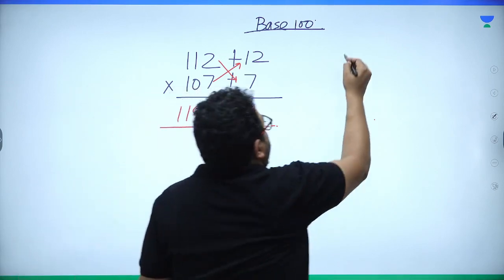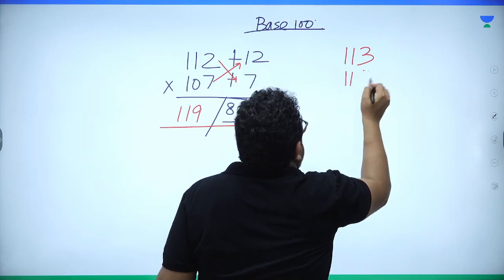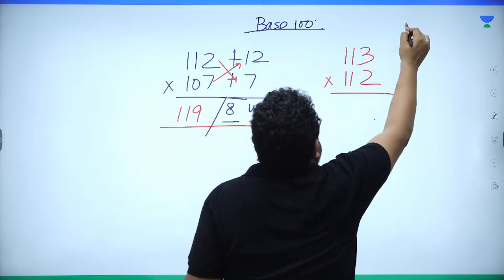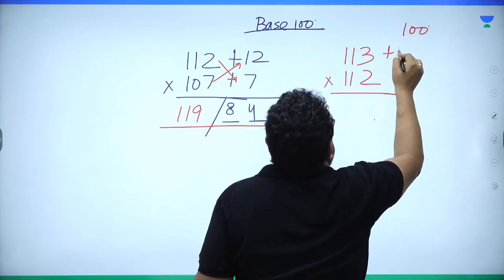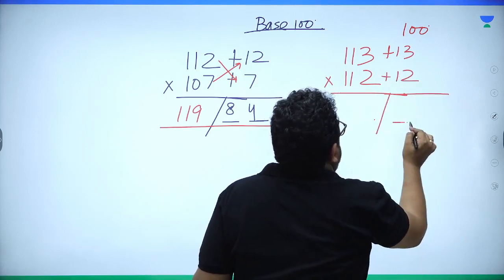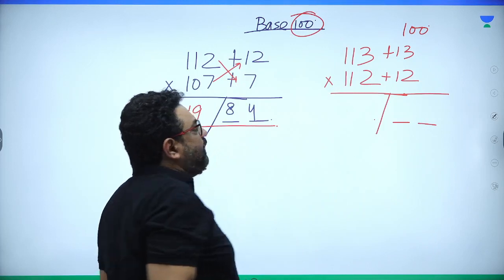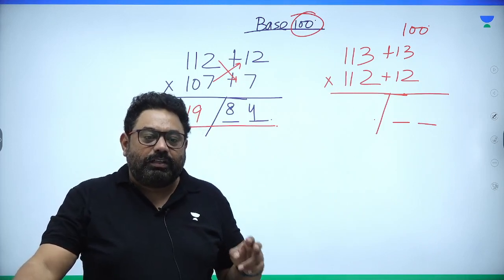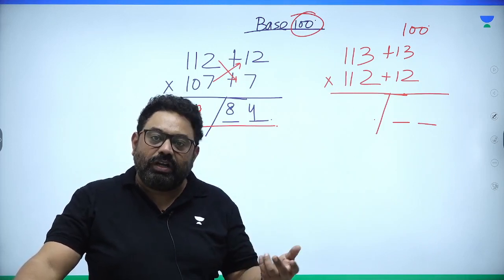I say what is 113 into 112? So I take the base as 100, and this is plus 13, and this is plus 12, and make a partition with only 2 spaces because the base is 100. Now what is 13 into 12, right?